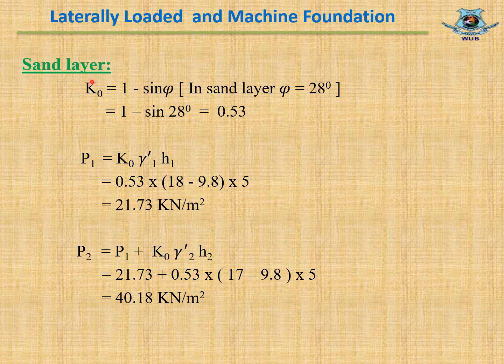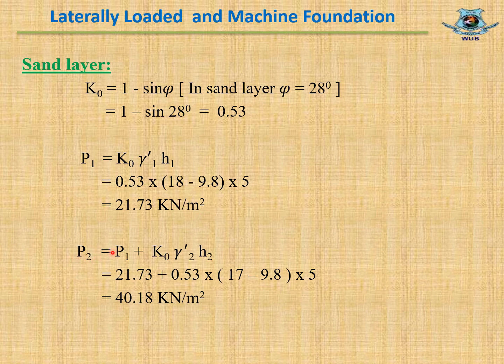For sand layer skin friction resistance, K0 equal to 1 minus sin phi. In sand layer, phi equal to 28 degree. So K naught equal to 0.53. P1 equal to K naught gamma 1 prime into H1 for clay layer. Here K naught equal to 0.53, gamma 1 prime equal to gamma sat minus gamma W, H1 equal to height of clay layer equal to 5 meter. Finally, P1 equal to 21.73 kilonewton per meter square.